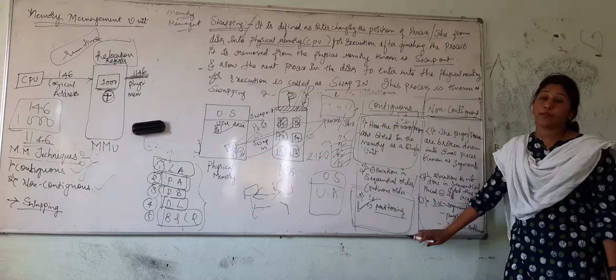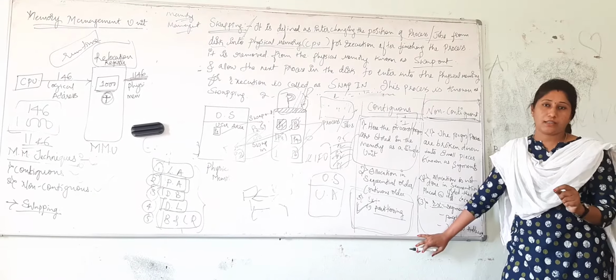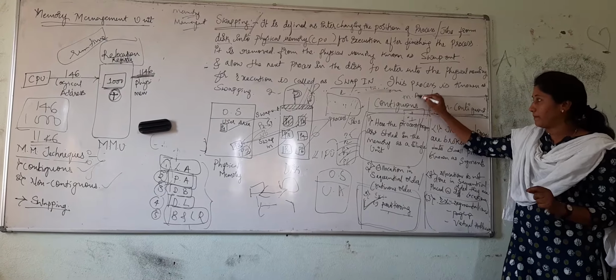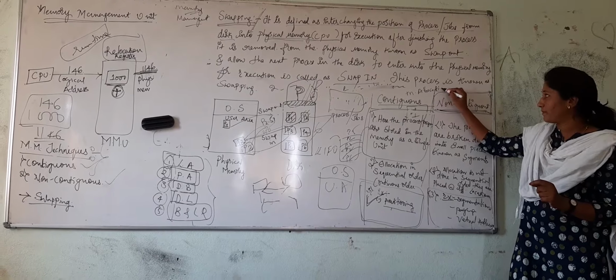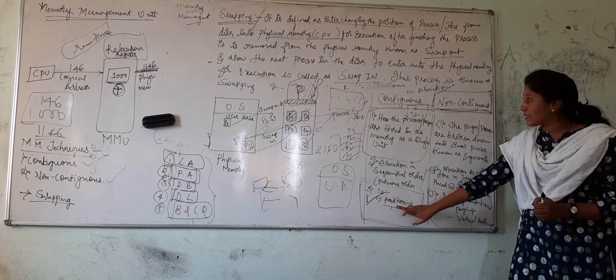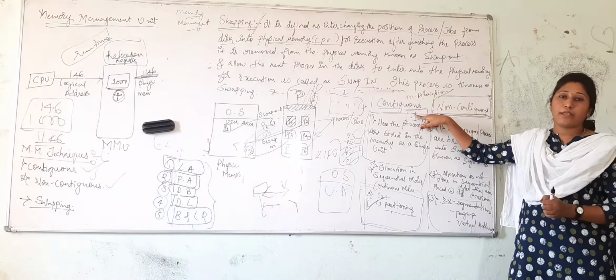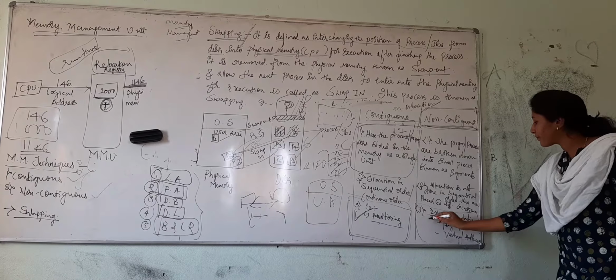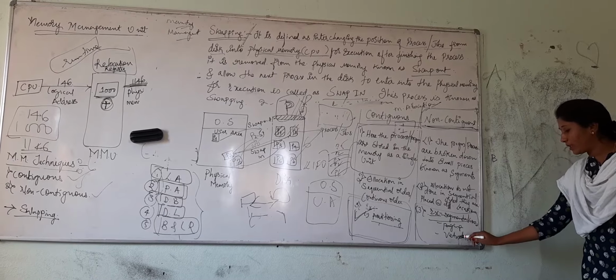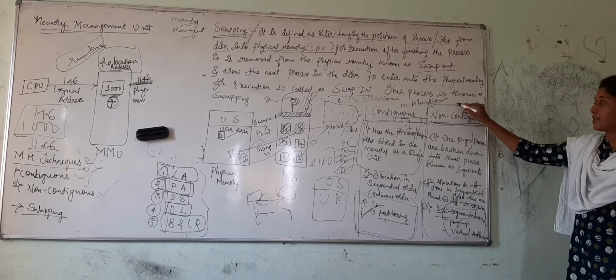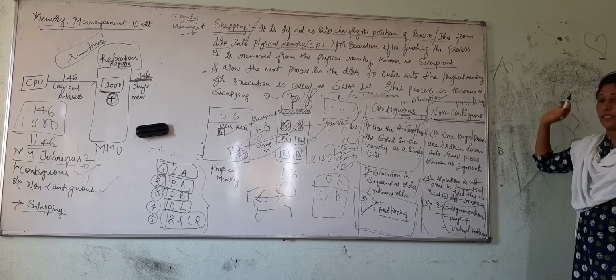An example of contiguous memory allocation is partitioning. Partitioning is the example for contiguous memory allocation. Segmentation, paging, and virtual addressing are all examples of non-contiguous memory allocation.